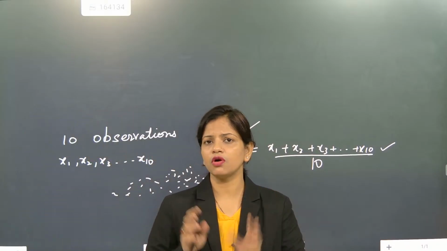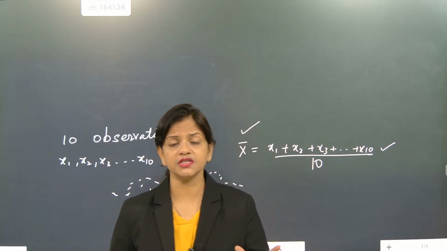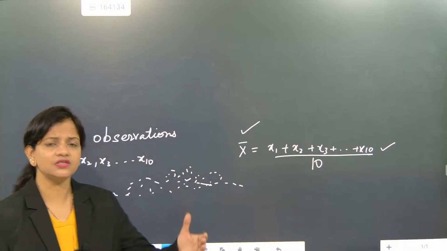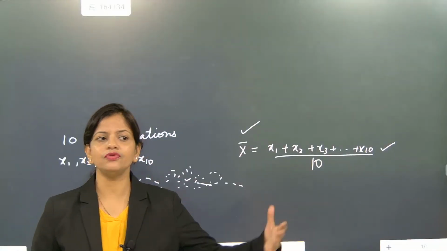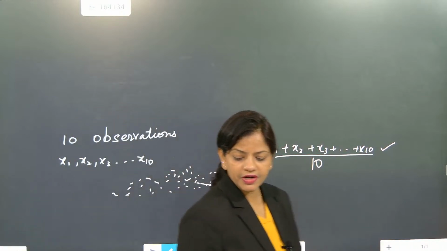Every scientist got the same type of equipment, and all the 100 scientists did the same experiment. Because whenever we are doing some experiment, we cannot rely on one person, we have to depend on many people.